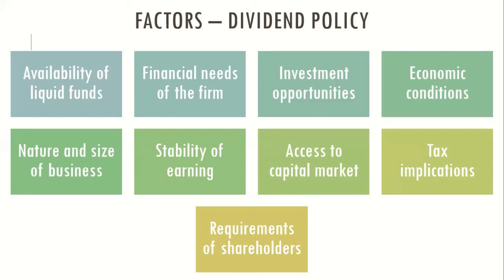Nature and size. Depending on the kind of company you are, you have to decide on your dividend amounts. Usually manufacturing companies have the practice of paying dividend regularly. Stability of earning: how stable is your profit, how consistent are you in terms of profit levels? Depending on that, you will take a stand and decide on the dividend amount.